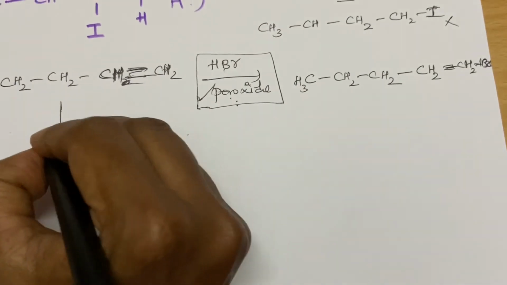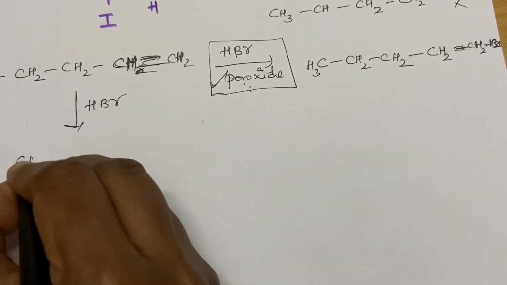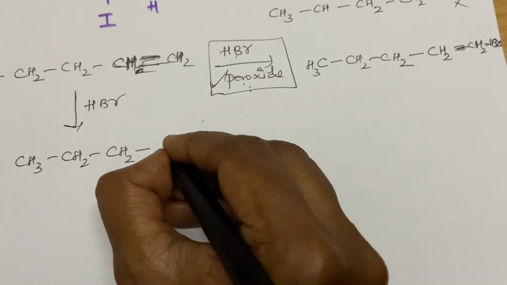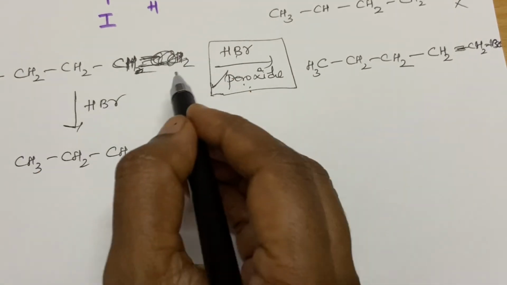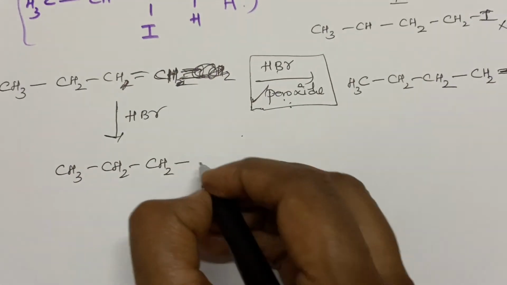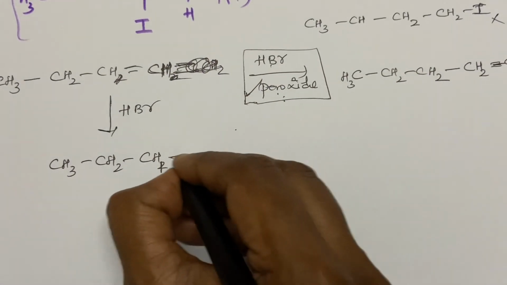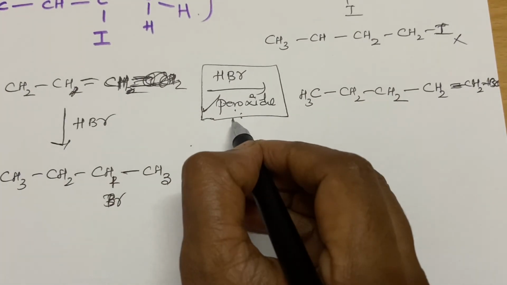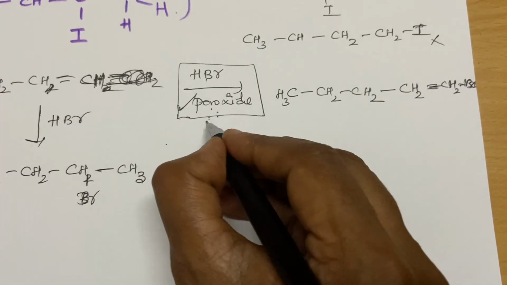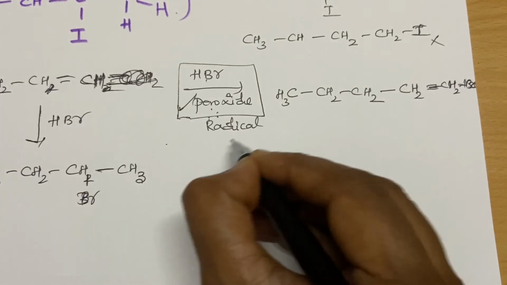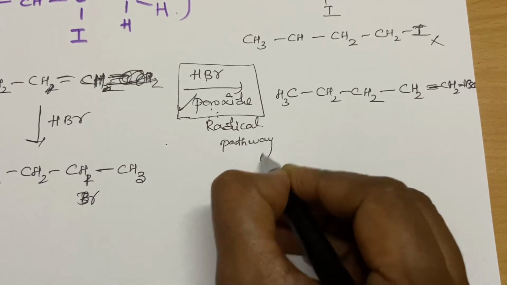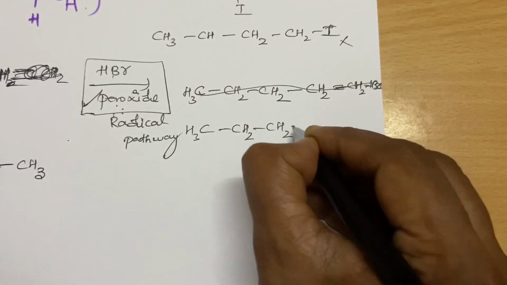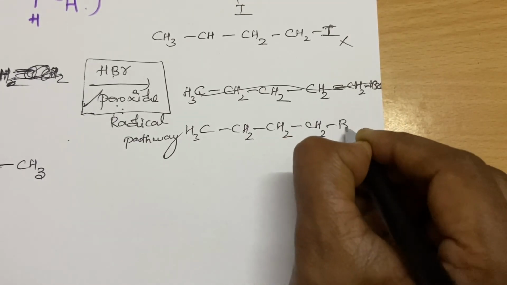This is very important, students, peroxide. Otherwise, if you straightly add HBr, you will get the Markovnikov's product only. Sorry students, I have written one more hydrogen here. Due to this peroxide, it is not taking the ionic mechanism, it is taking a radical pathway, and you will get your anti-Markovnikov's product.